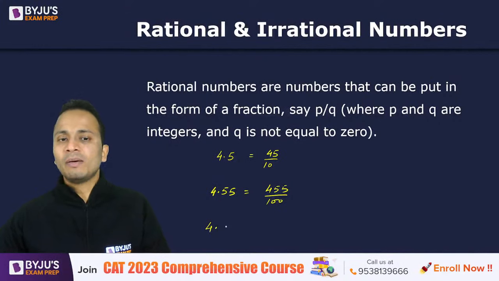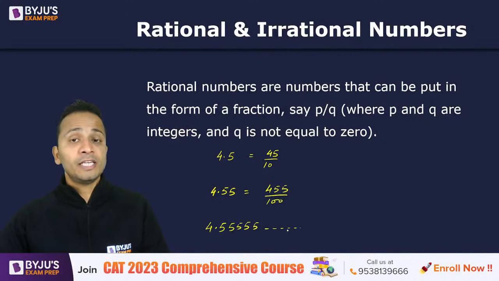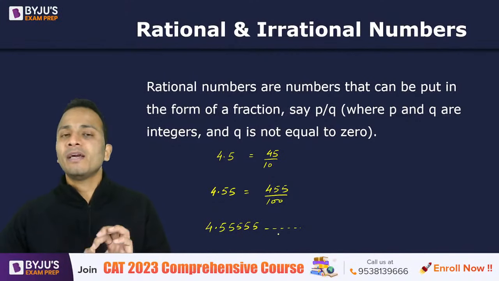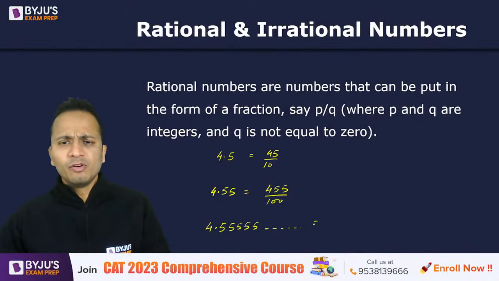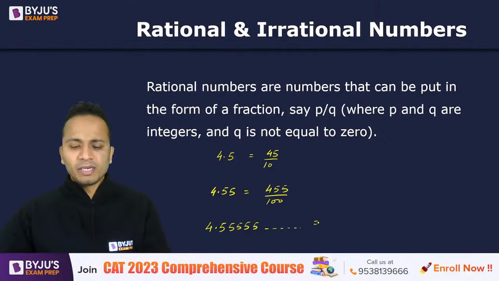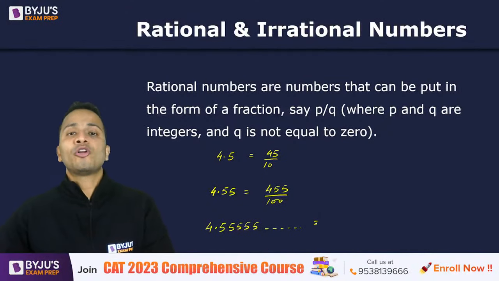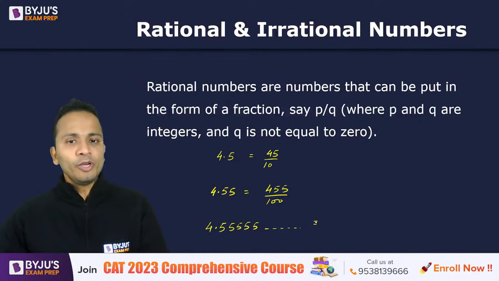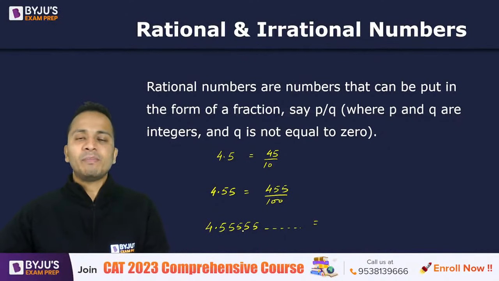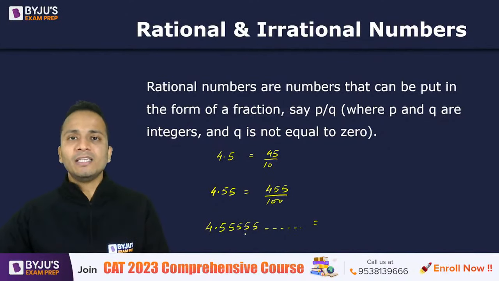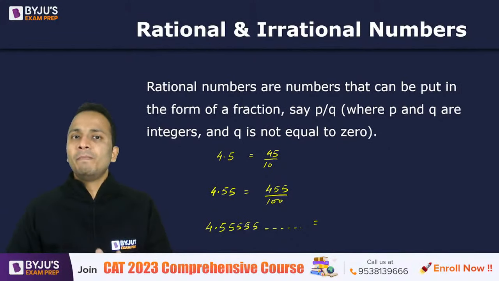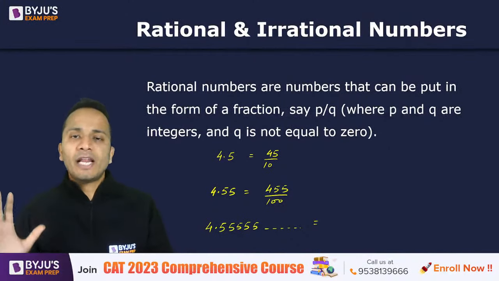But when it comes to a number like 4.555555 and so on, it is a non-terminating decimal. Then we have a confusion whether this number is a rational number or not. So we are going to study this particular type of numbers and categorize them between rational and irrational numbers.